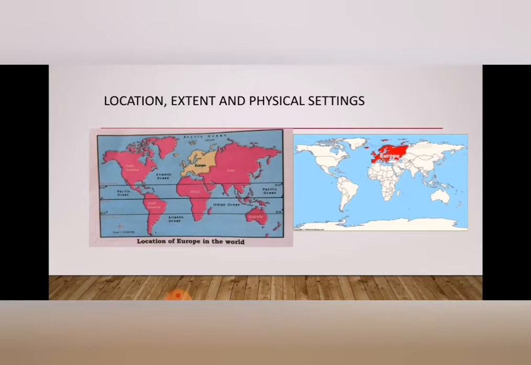You can see here 3 lines passing through the Asia, Europe continent. So this is dividing the globe here. Europe is located between 10 degree west and 60 degree east longitude. Longitude means a straight line up to down, and from 36 degree north to 72 degree north latitude.